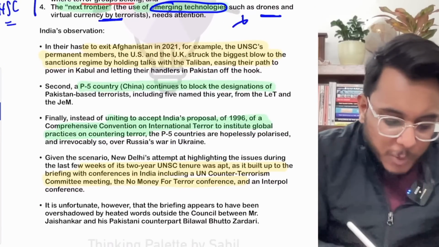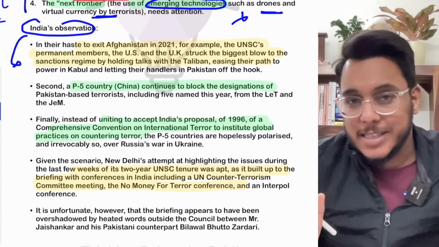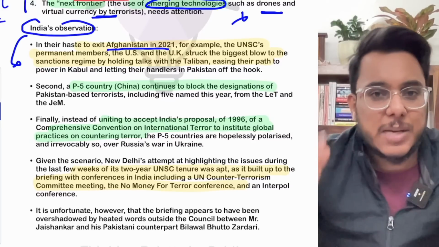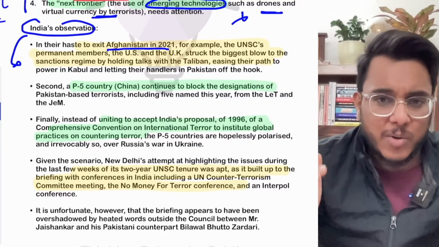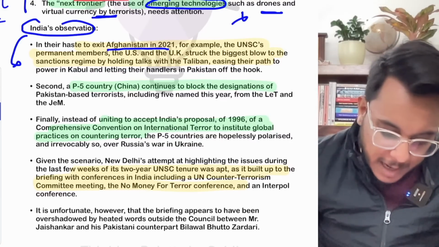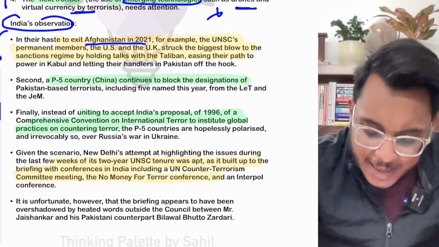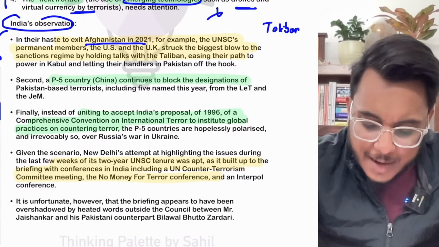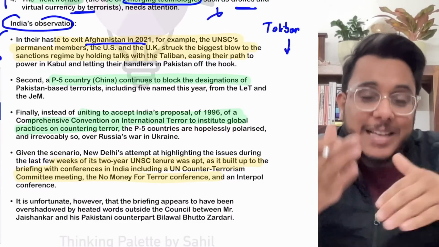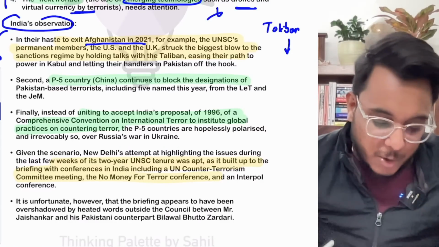Then, further moving on. Now, what are India's observations at the United Nations Security Council? Very important. Number one, India has noted that USA exited from Afghanistan in a very hasty manner in 2021, and neither did it deploy any counter-terrorism arrangement there. Moreover, when the USA exited from Afghanistan, they directly started negotiations with the Taliban and made the Taliban an equivalent party. By that, the Taliban got legitimacy, and the terrorist organizations got emboldened.